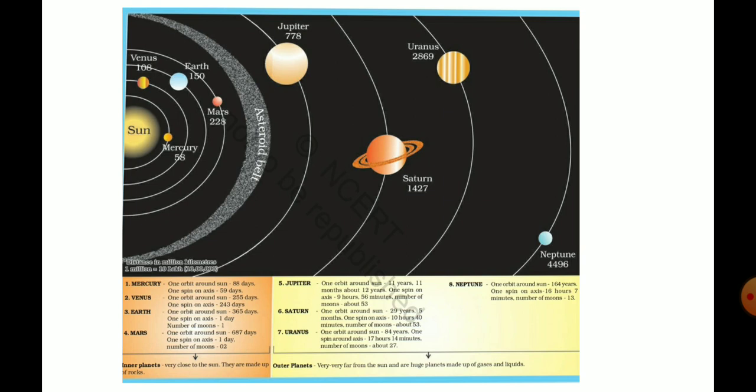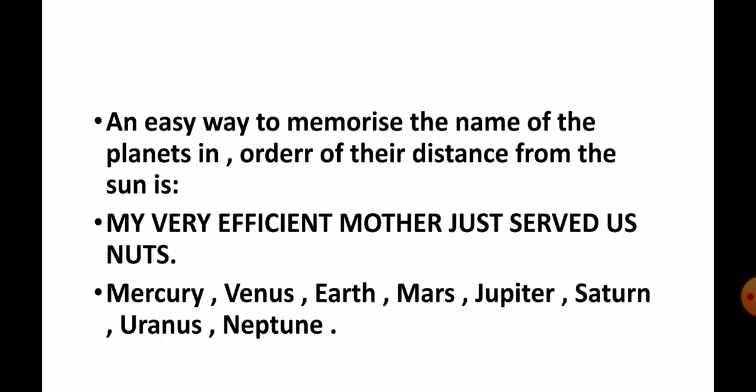There is given some facts about solar system and their planets. You can get them from NCERT books in detail. So you should remember their time period of moving around the sun or moving around itself. Next, an easy way to memorize the names of the planets in order of their distance from the sun. Here is given a trick how you could remember all 8 planets' names. There is a sentence. You should remember the sentence. Then you can use the first letter of every word to make your planet's name. It's quite easy and very interesting.